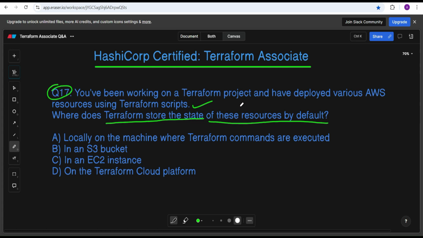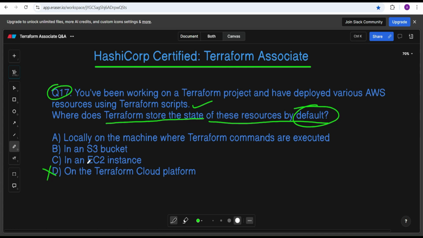So what is the default? Where does Terraform store the state of these resources by default? On the Terraform Cloud platform? No. Terraform Cloud can be used for remote state management, but it is not the default storage location. So this option is not correct.